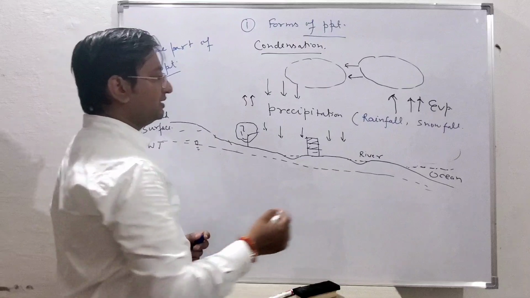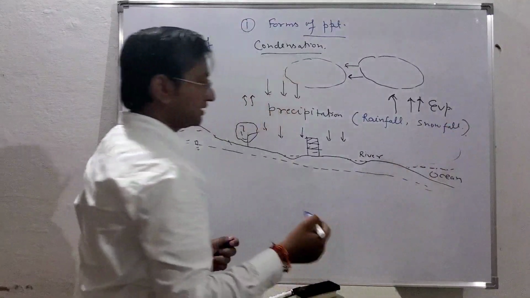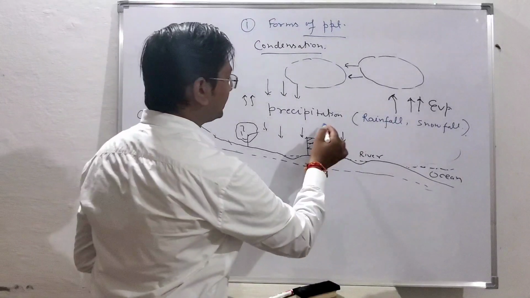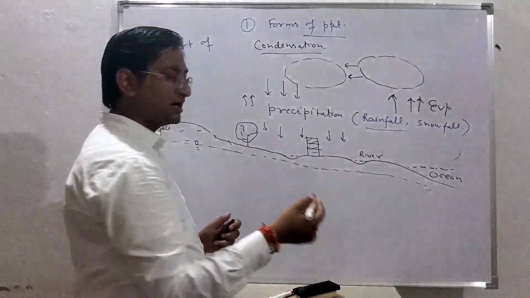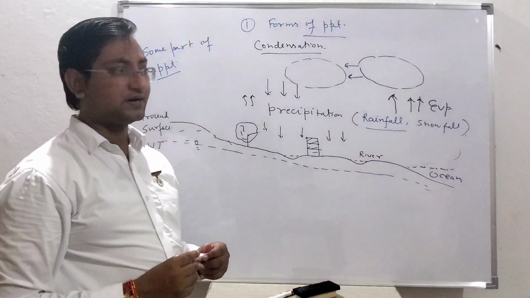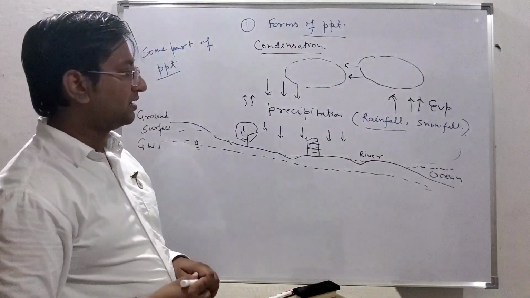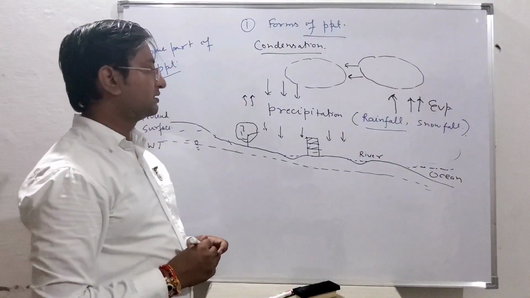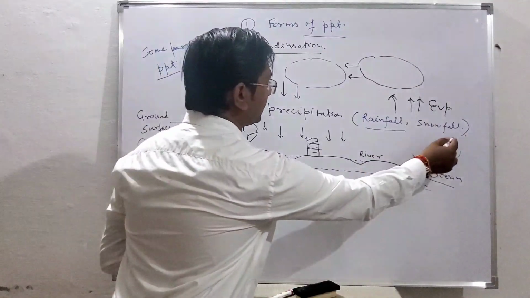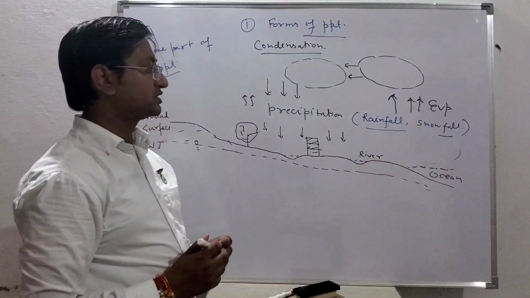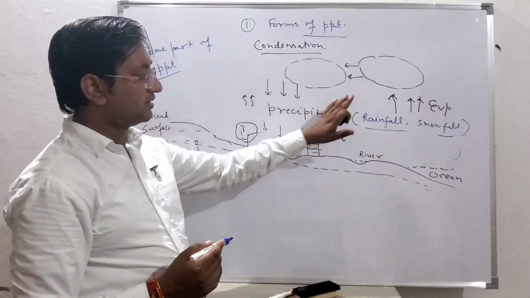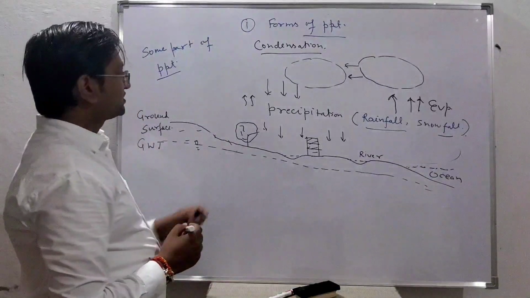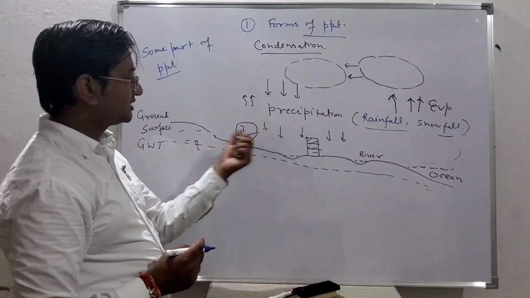rainfall. In the Indian context, or in our country, when we are talking about precipitation, most of the time we always say rainfall. In western countries, a huge amount of snowfall is also there because their temperature is very low, so that's why snowfall is also there. But in India, mostly it is rainfall. So some part of that precipitation is reaching the ground.